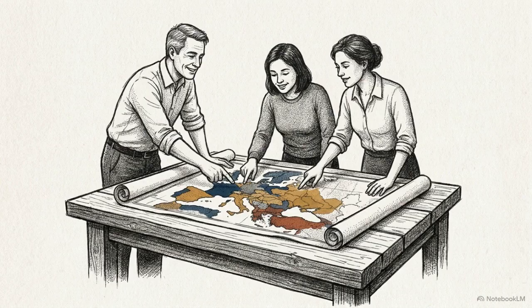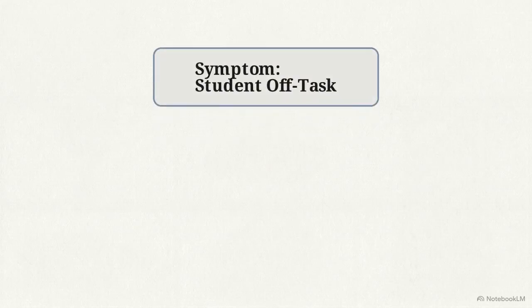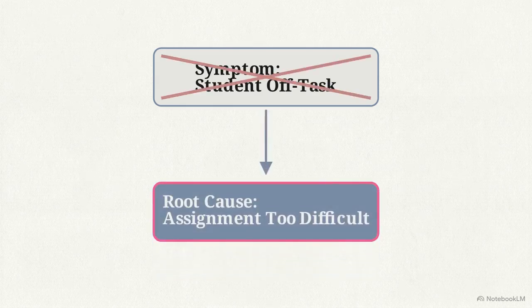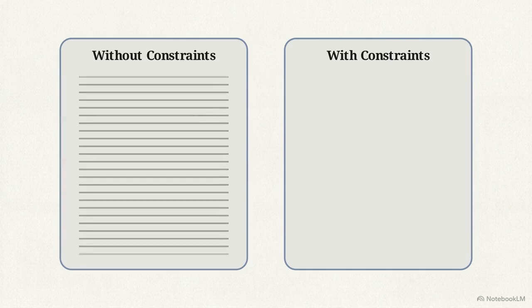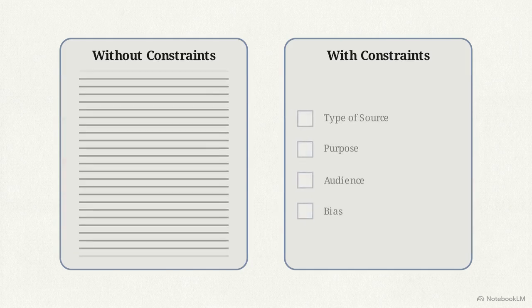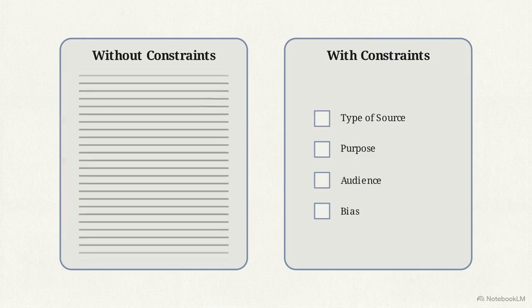By reframing a behavioral issue as an engagement problem, you guide the AI to generate pedagogical solutions that naturally improve classroom relationships. To get the most out of this framework, you have to accurately identify the problem. A common mistake is addressing the symptom, like off-task behavior, when the root cause is actually that the task is too difficult. Watch out for the constraint mistake. Without specifying available time and resources, the AI generates bloated, unusable suggestions instead of a streamlined checklist.